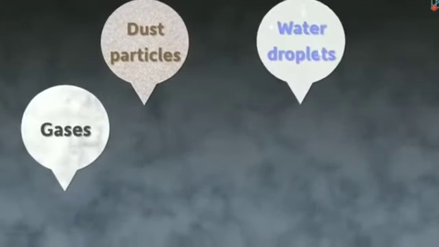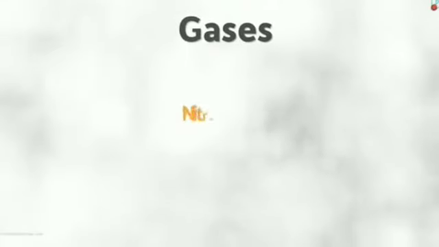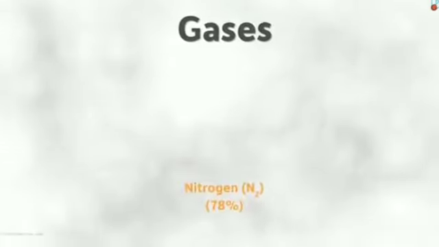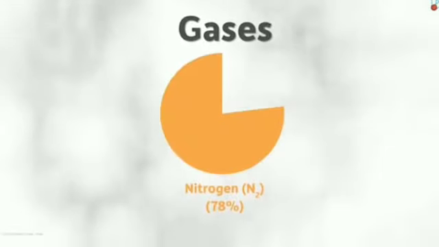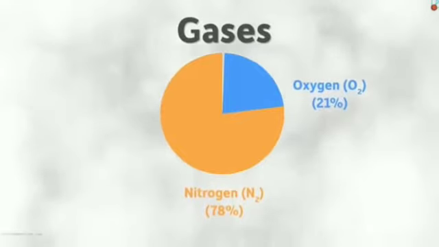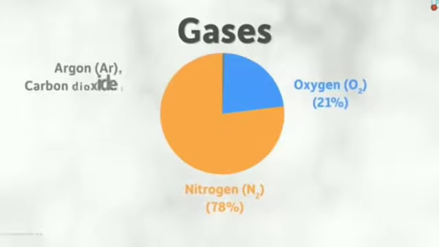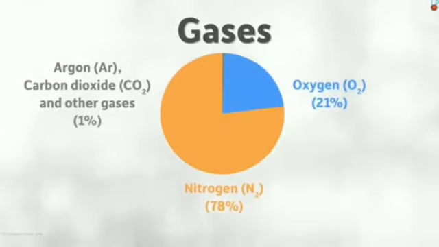Earth's atmosphere mainly consists of gases, dust particles, water droplets and water vapor. Among gases, nitrogen is the most abundant one in the atmosphere, that is 78% of the total. Oxygen 21% and carbon dioxide along with other gases 1%.